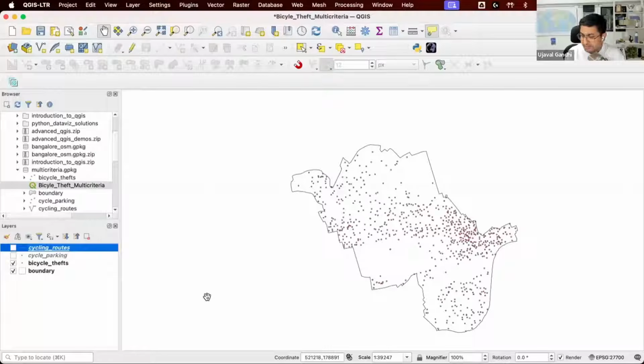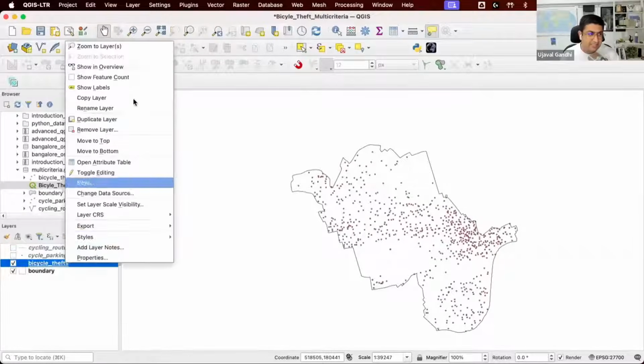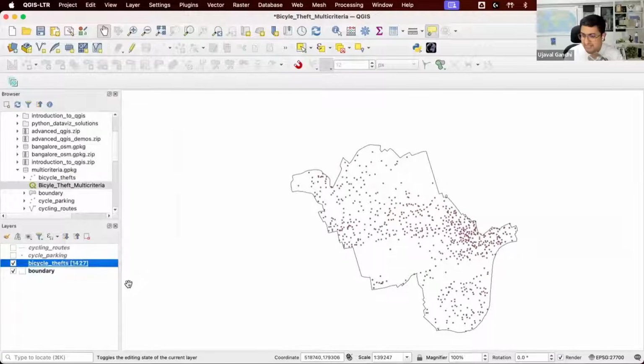There's a crime website, police.uk, where you can download data, and we have filtered it down to only the bicycle thefts. These are the bicycle thefts that happen, I think, in a year in this particular region. So you have this bunch of points. There are, I think, let's see, 1,400 bicycle thefts that have happened. So this is one indicator. I want to find the hotspots and say, can I find where the most thefts are occurring?